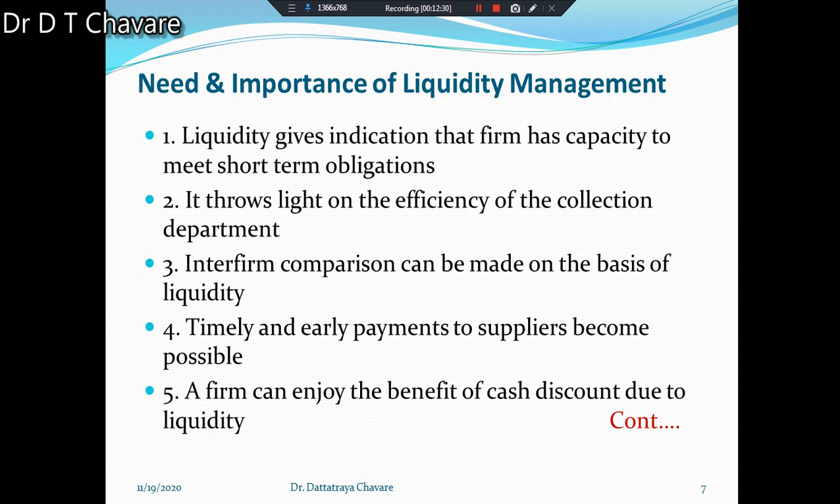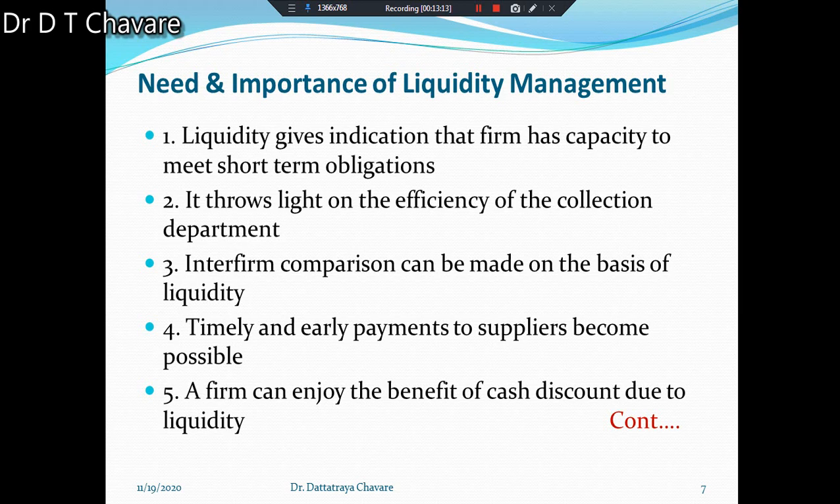Now we have to understand the need and importance of liquidity management. For understanding this, we have to take the help of different points, and with the help of those points we can explain the need and importance of liquidity management. First, liquidity gives indications that the firm has the capacity to meet short-term obligations. That's why liquidity management is essential.